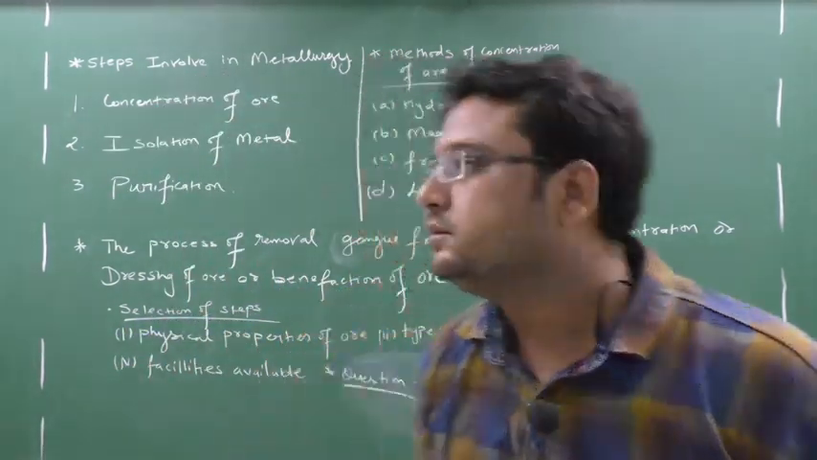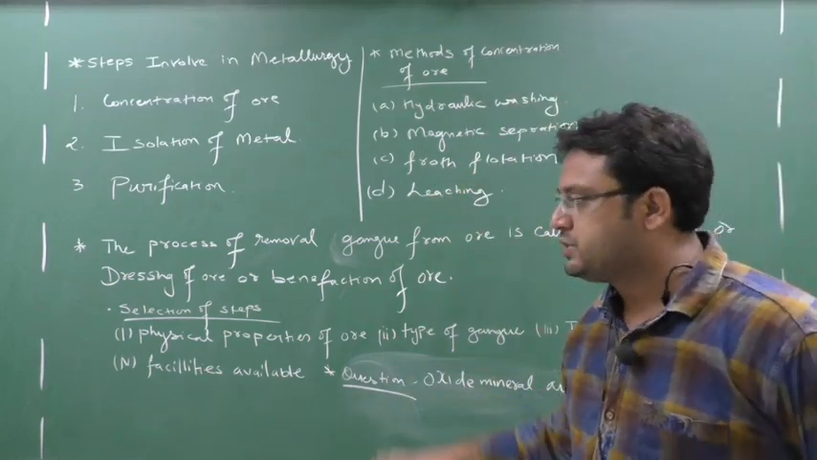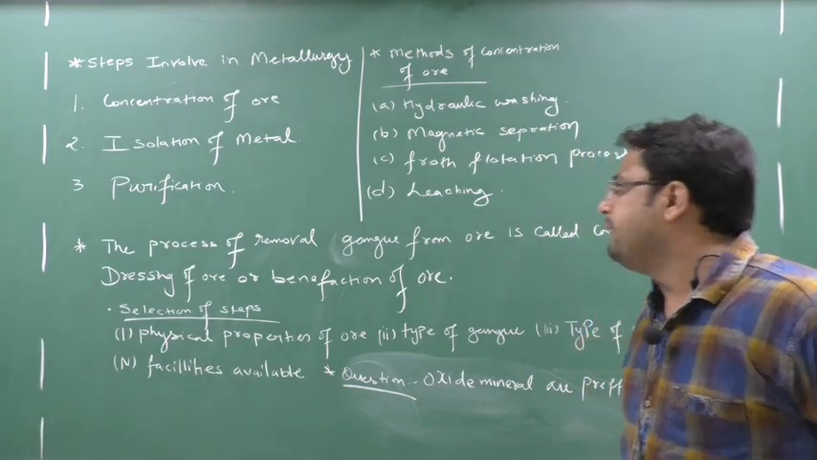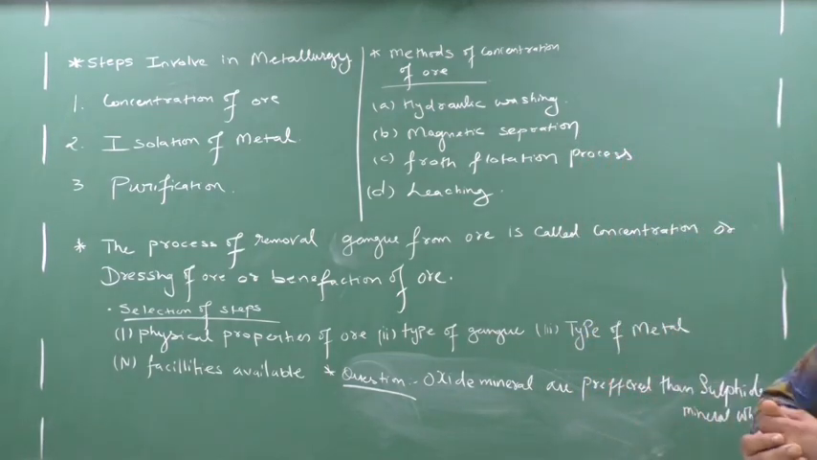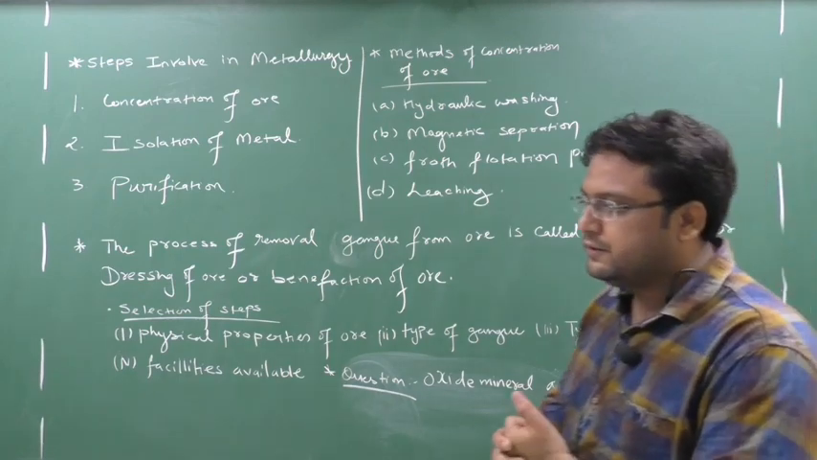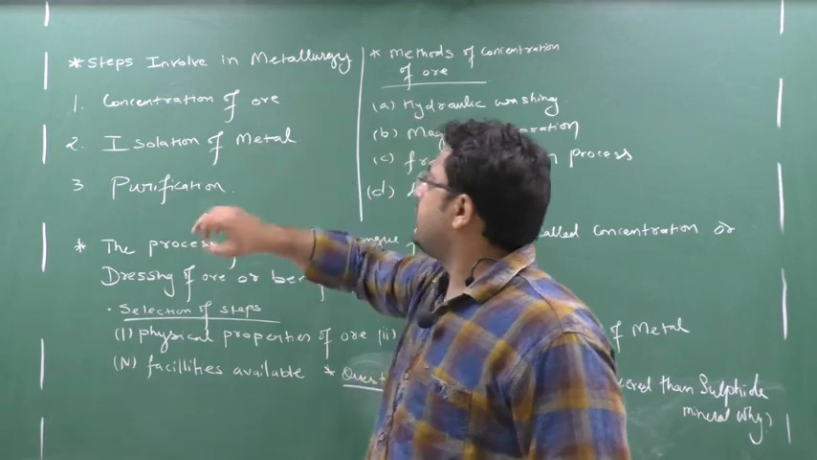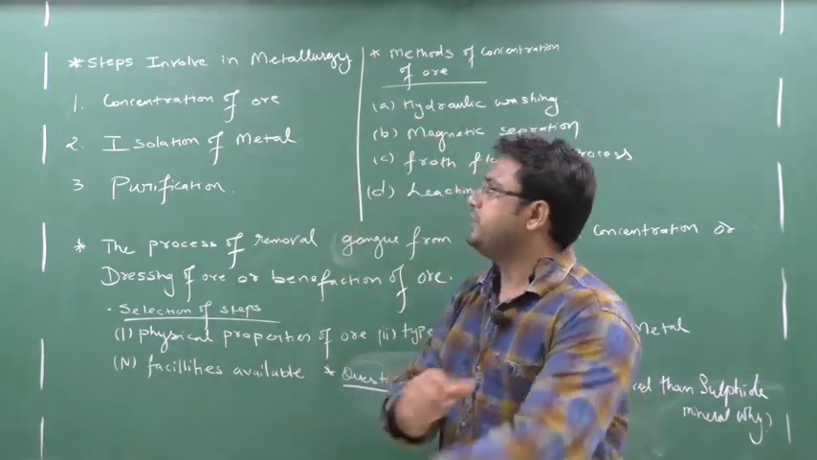Today, see something I have written, but don't write it down just now. When I ask you to write down, then you write down. Clear? You will feel a bit clumsy, but I will explain each and every term. Okay? So my next topic for today's class is steps involved in metallurgy. You can write down this portion: the steps involved in metallurgy.